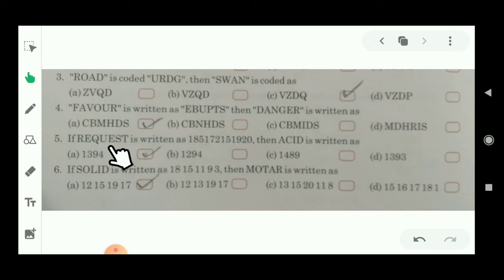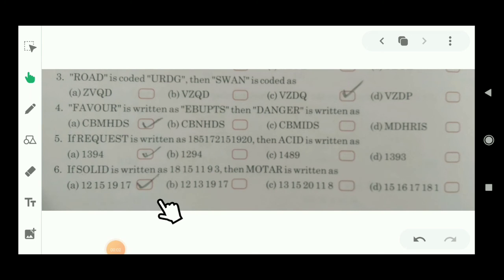Then again E is here. That means E's value is 5 according to the alphabet. You can see 5 is here. That means you have to note down each and every alphabet value. So here is A, C, I, A, D. That means A's value is 1, C's value is 3, I's value is 9 and D's value is 4. So which option will be right? Option number A.